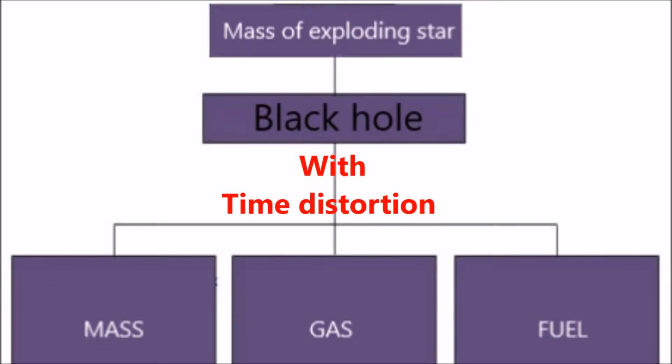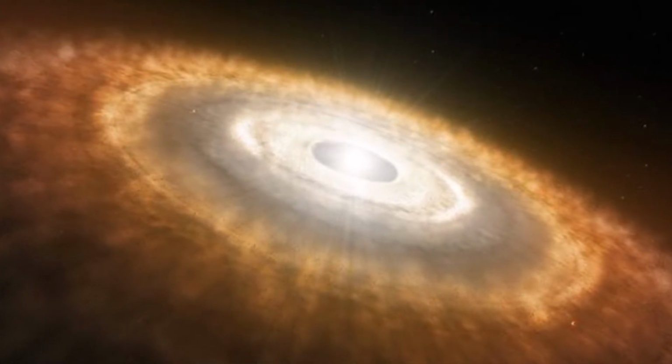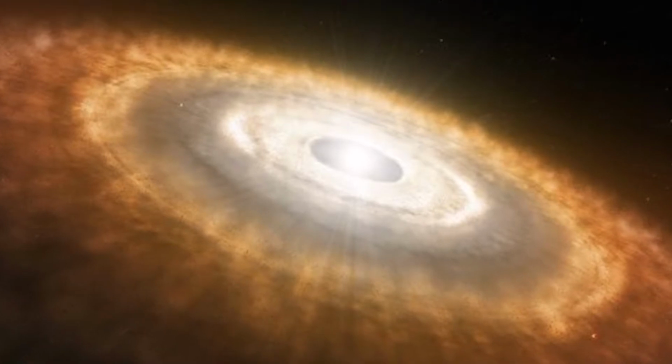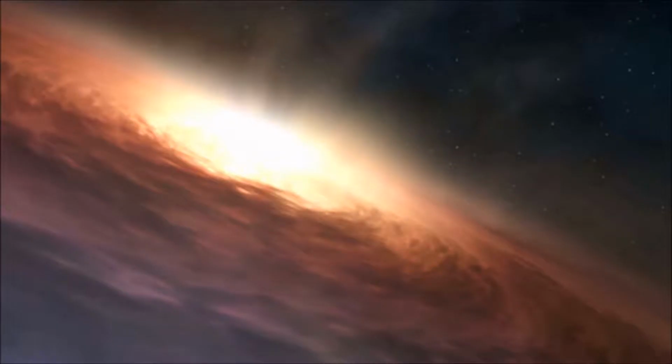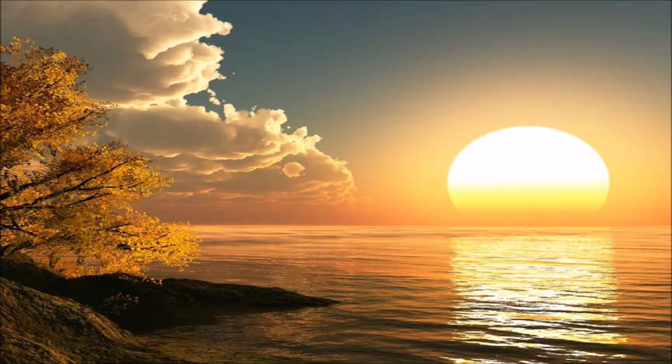Some of the masses changed chemical composition due to time distortion. The change in the chemical composition as a result of the time distortion caused the stardust to contain mass with a lot of gas and fuel. The black hole pours millions of years of stardust into our universe. After millions of years of stardust flowing into our universe and as a result of friction, the mass was lit up and a small sun was created. This sun has been growing for millions of years.